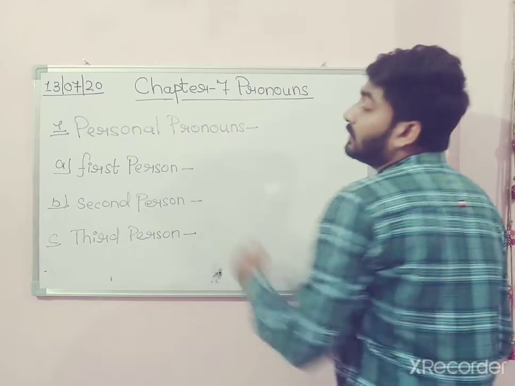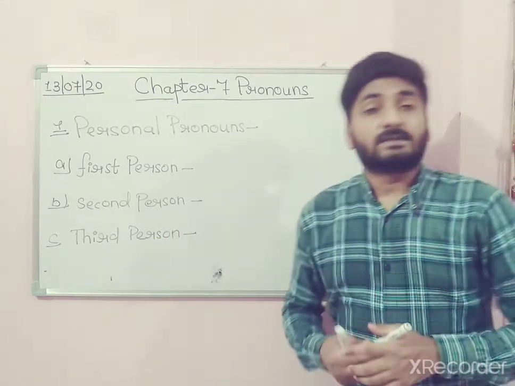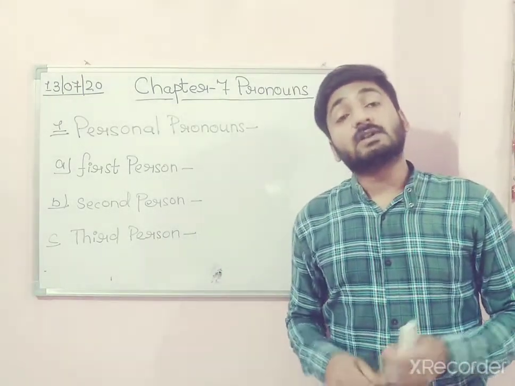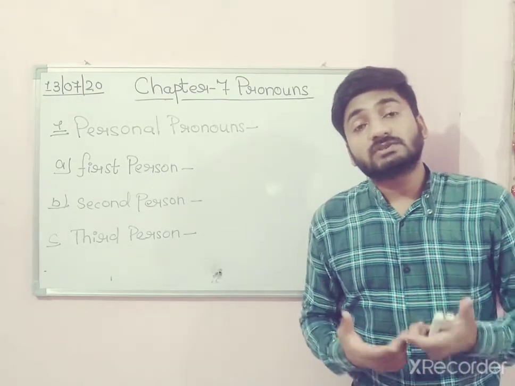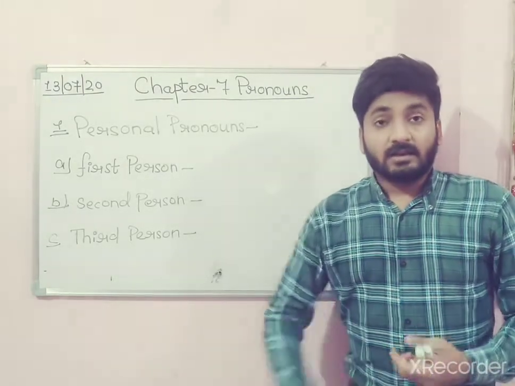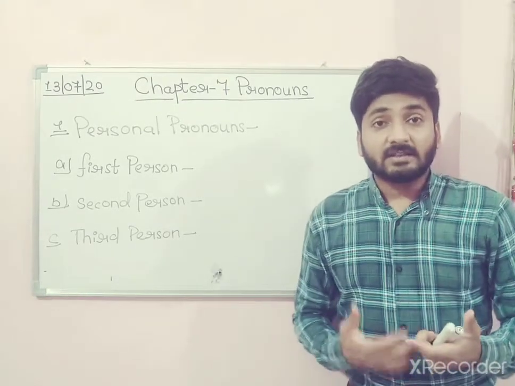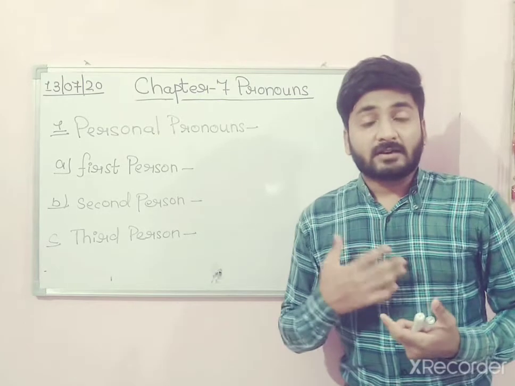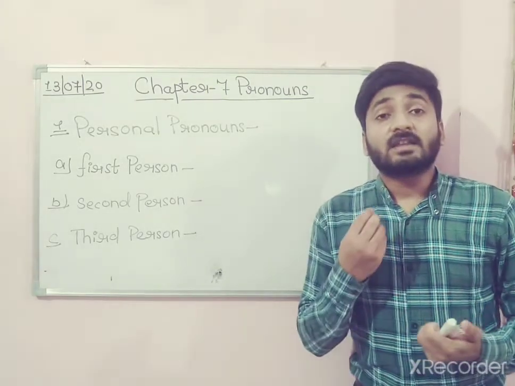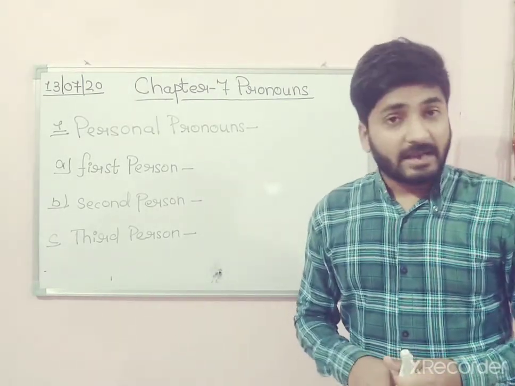Okay, first person. What is the first person? The first person is the person who is the speaker in a sentence, the one who is speaking. Like here I am speaking, that means I am the first person. And how do I denote myself? With I. That means I or we.